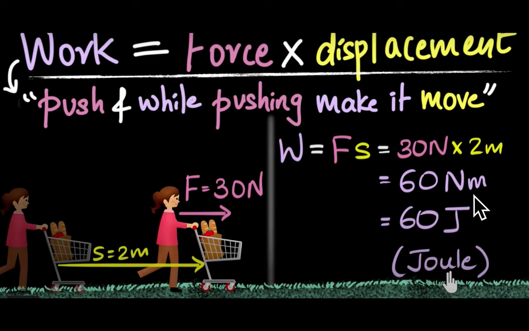Instead of writing Newton meter, we will write joules, J: 60 joules. So the unit of work is joule, and joule J is equal to N into M.